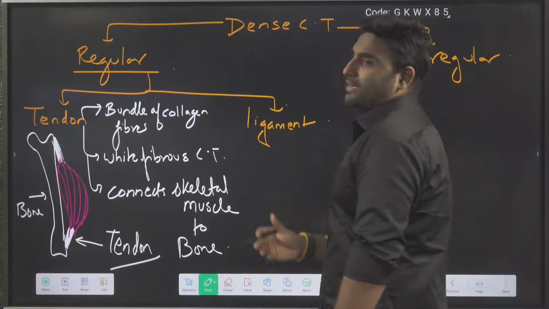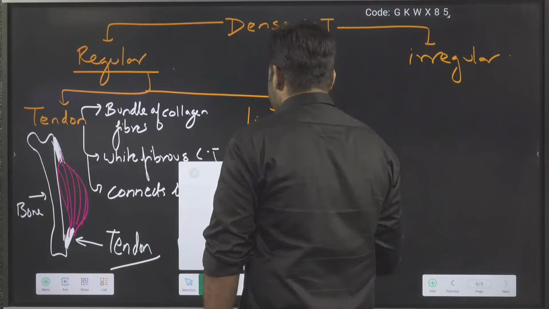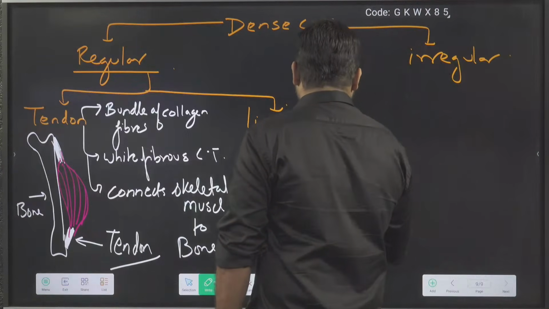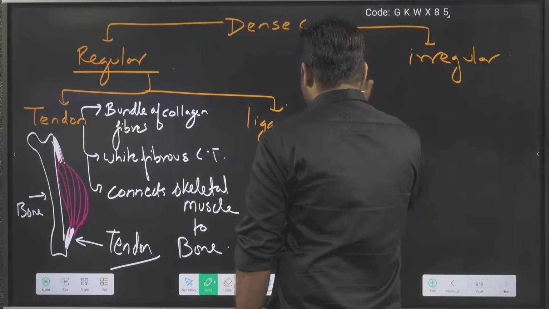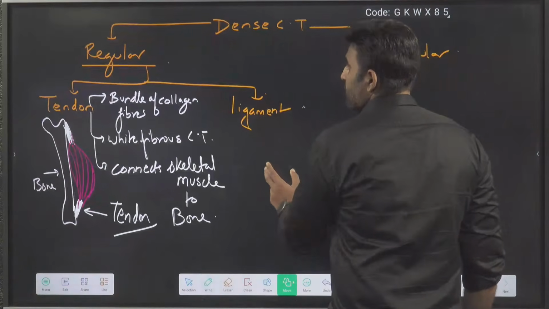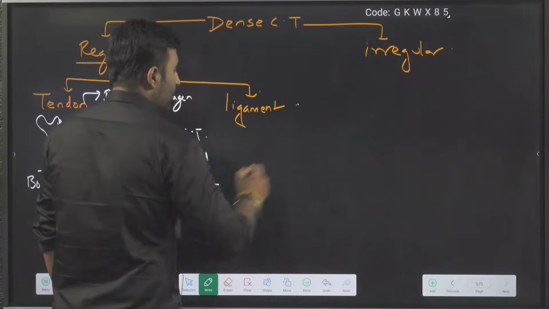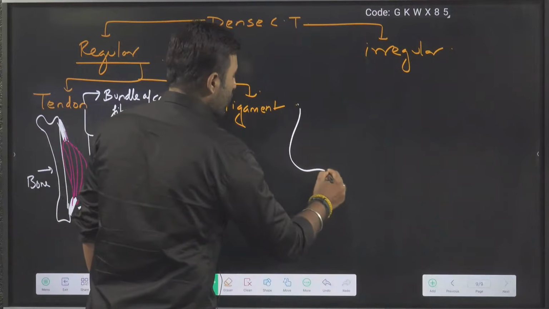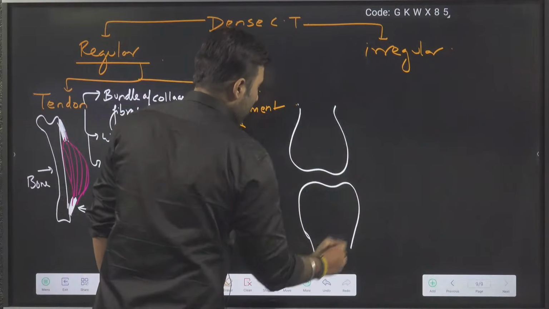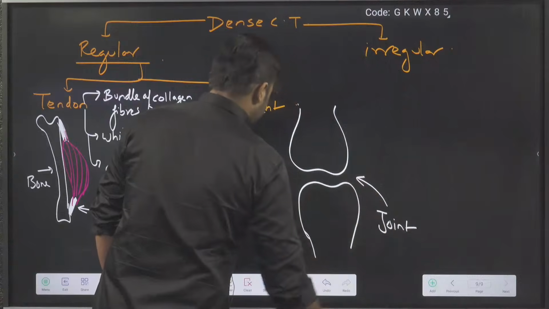Now what about ligament? In ligament we are saying it is connecting bone to bone. So let us make two bones here. This is one bone, this is another bone, and there will be a joint here.